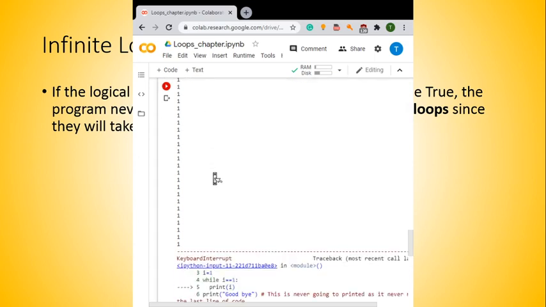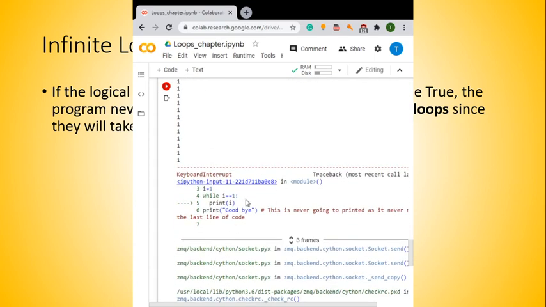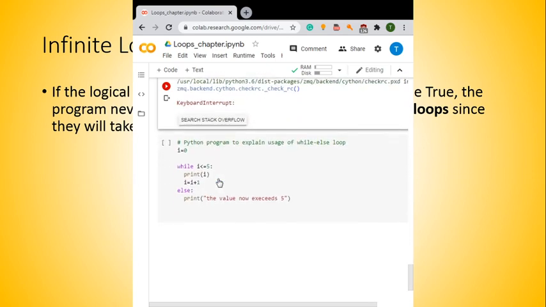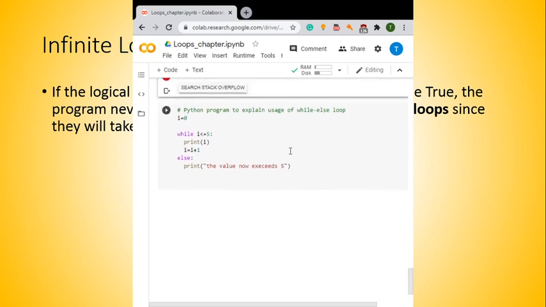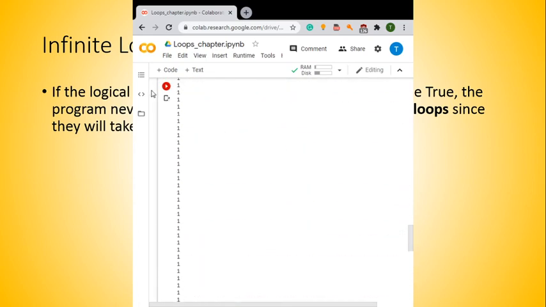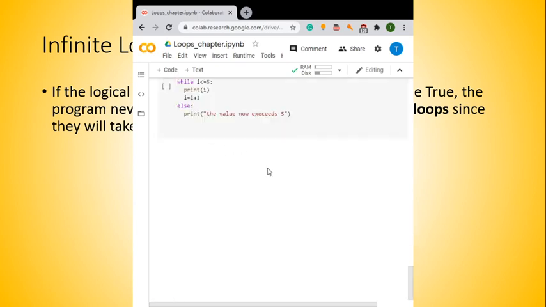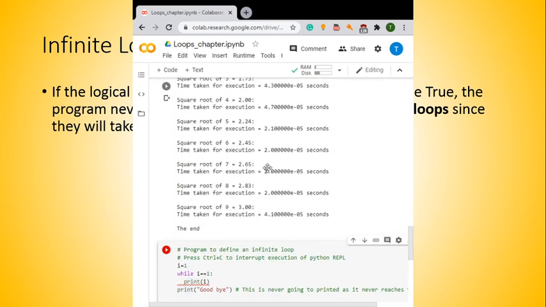The execution stops, and you can see here that an interrupt message has been shown, a keyboard interrupt, since it is online. If it is your system, then probably you have to close the Python module. Hope this example helps you understand the use of an infinite loop. When can you use an infinite loop?